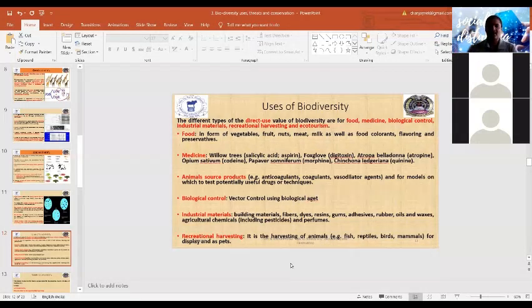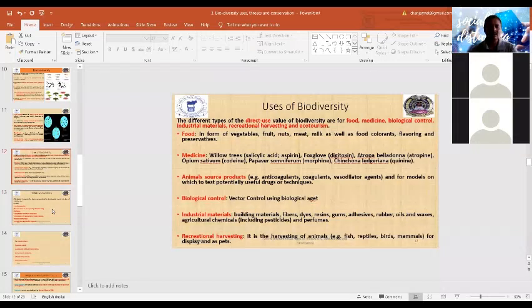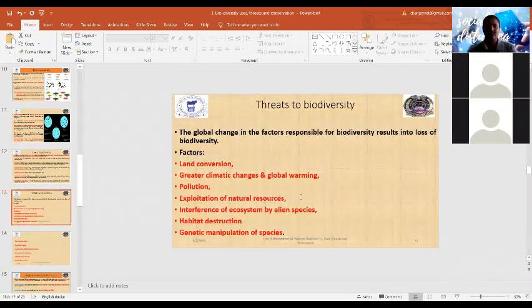Industrial materials like building materials, dyes, resins, gum, adhesives, rubber, oils, waxes, which are all derived from agricultural sources, or you can say biodiversity. Recreational materials: fish, hair, reptiles, birds, mammals, मनोरंजन पर्पस के लिए जो यूज करते हैं. So these are different uses of biodiversity.